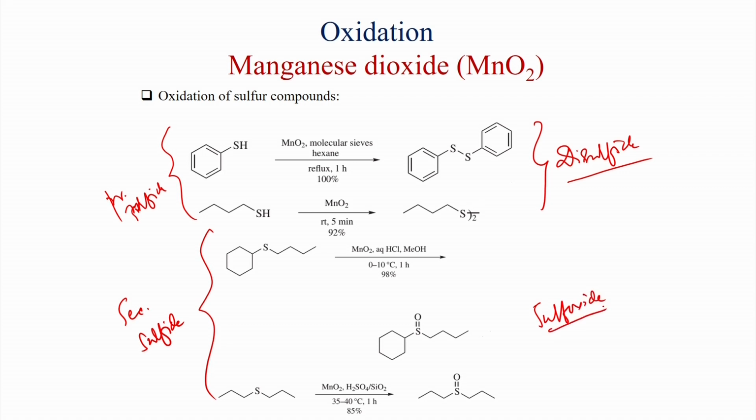This is very important. Primary sulfide will give the disulfide, whereas secondary sulfide with MnO2, aqueous HCl and methanol, so you need some acid as well as MnO2, gives sulfoxide in 98% yield. Also, this aliphatic secondary sulfide was converted to the sulfoxide with manganese dioxide, H2SO4 and silica at 35 to 40 degrees, and you get 85% yield of this product.